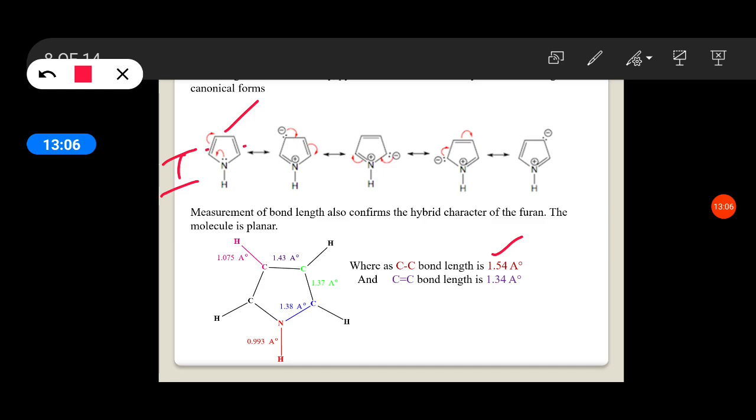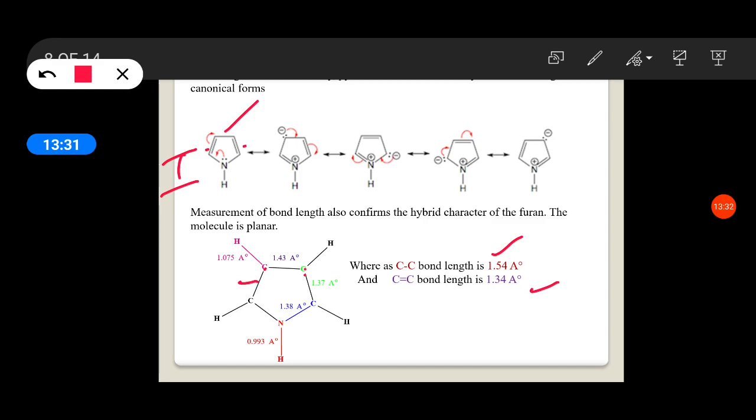These two carbon-carbon double bonds should have a bond length of 1.34 angstrom. But when the bond lengths are measured, this carbon-carbon bond is 1.43 angstrom, so it is less than a carbon-carbon single bond.